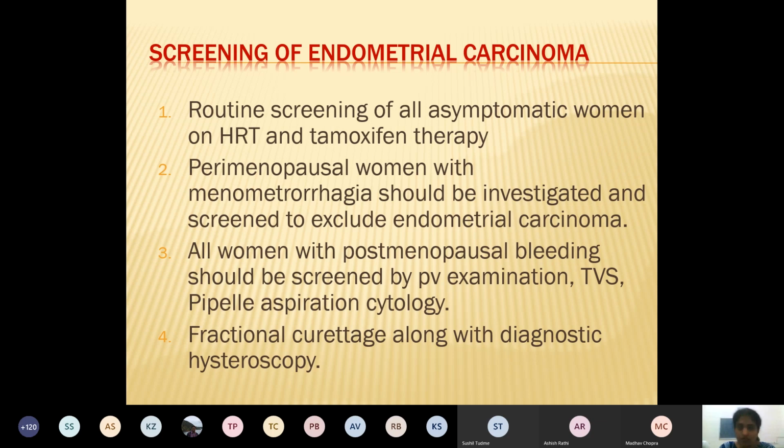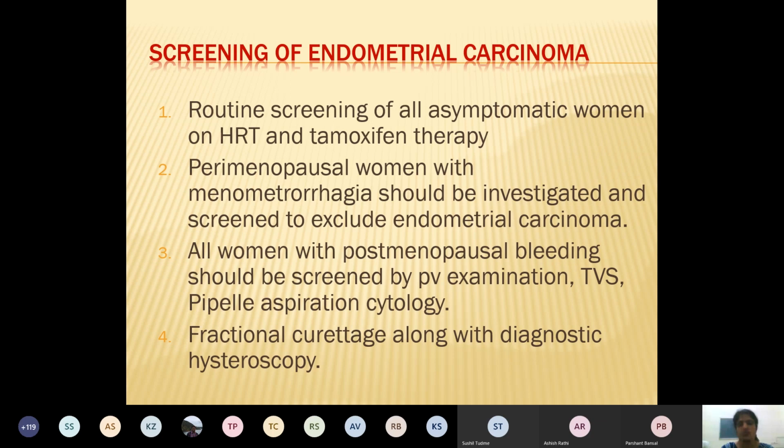Then perimenopausal women who are having abnormal menstrual pattern like menometrorrhagia, you have to investigate, you have to do transvaginal sonography, you have to take the biopsy and rule out malignancy. You should not say that as the menopause is nearing, she is having menorrhagia, just forget it. You can't do that. You have to screen them.